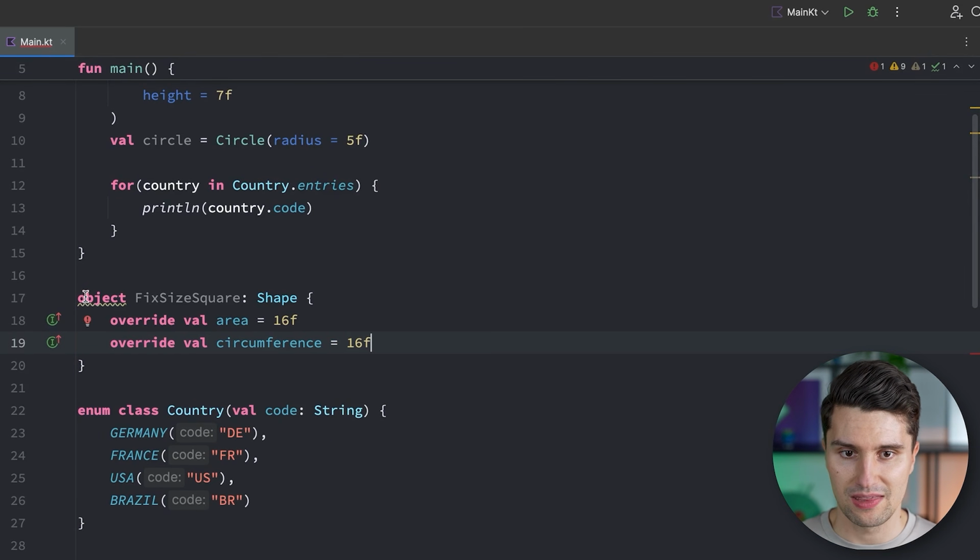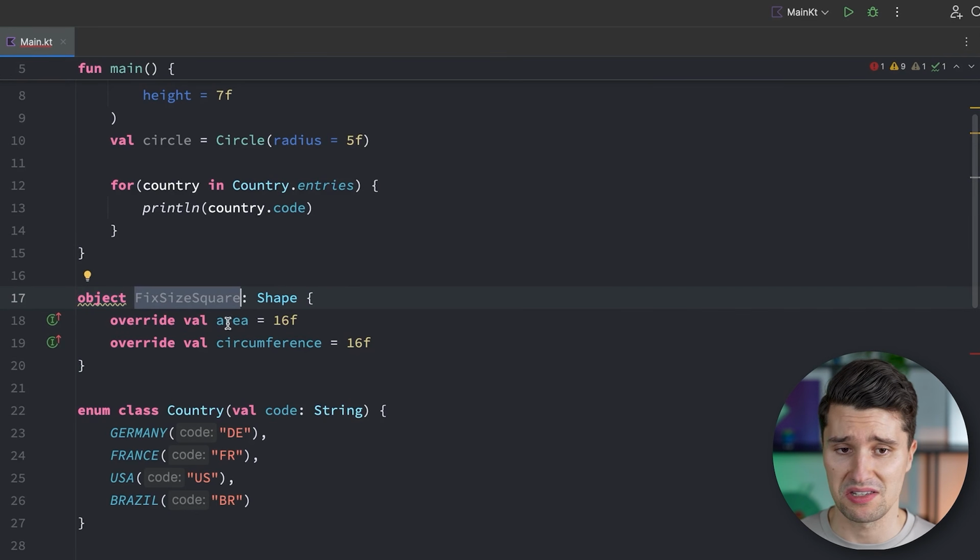So this way, by making this an object, we don't have a constructor. We can't pass in a width value, which would be the only value needed for a square. But we say, hey, this specific instance of a square always has a fixed size. And then we can also reference this in our code.